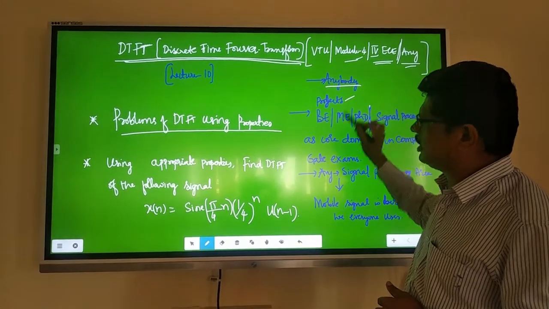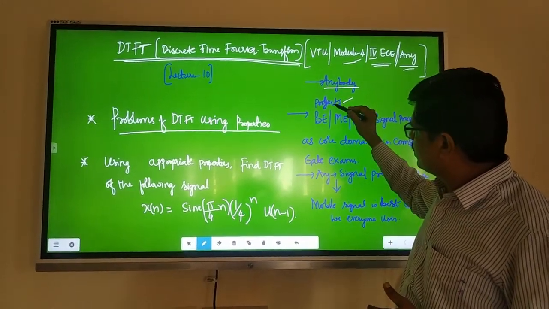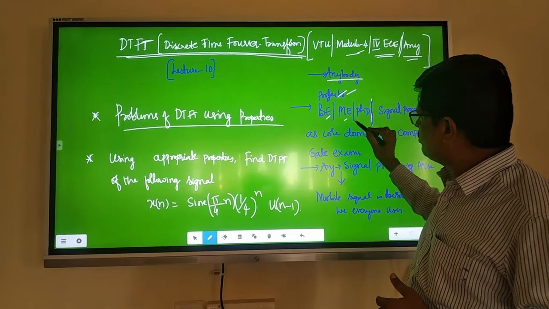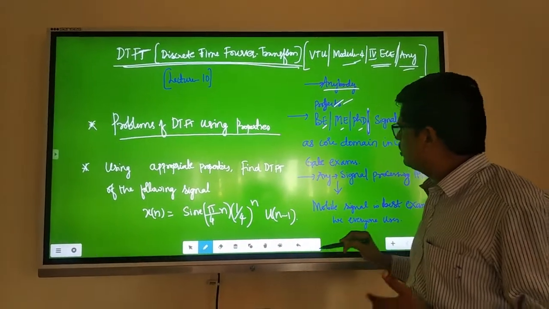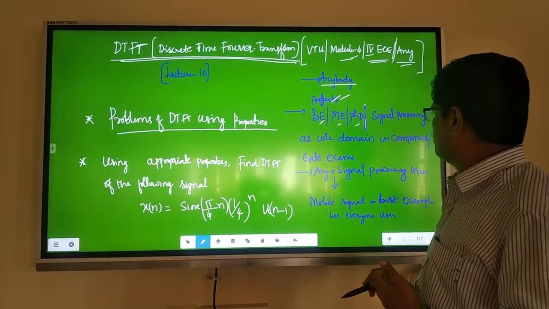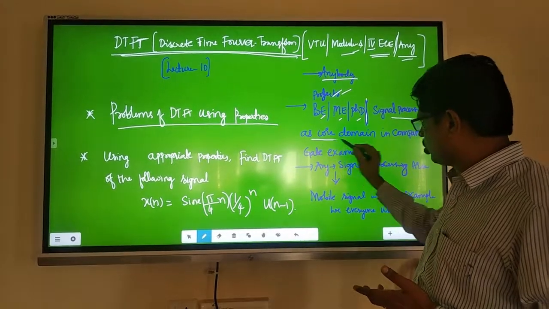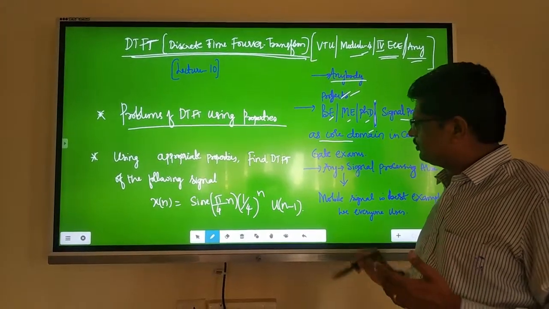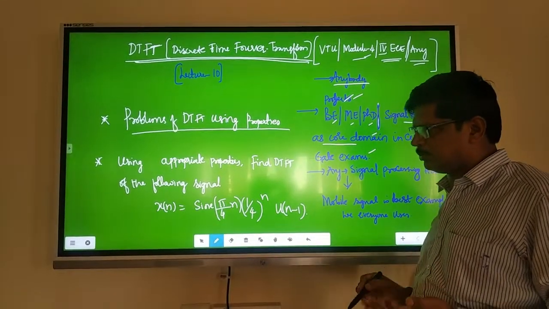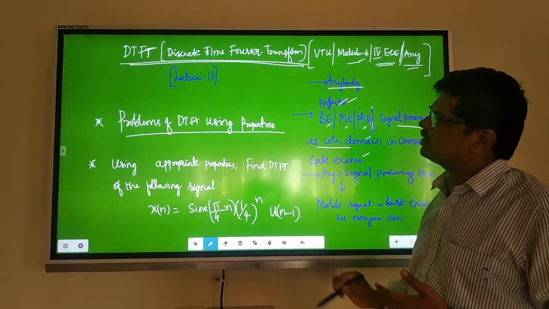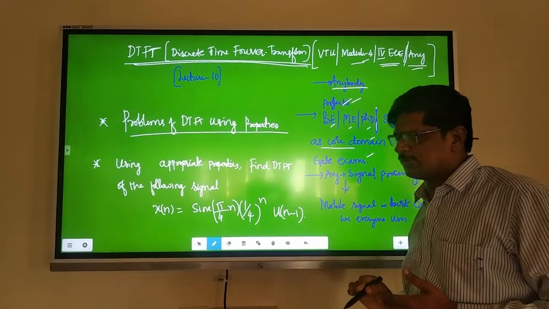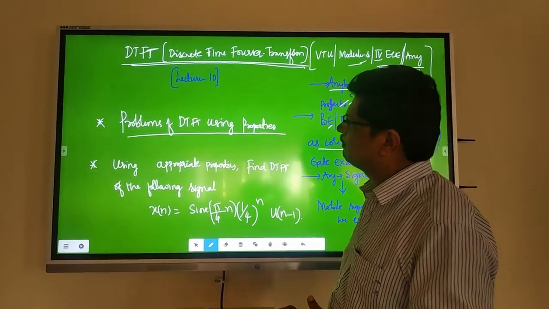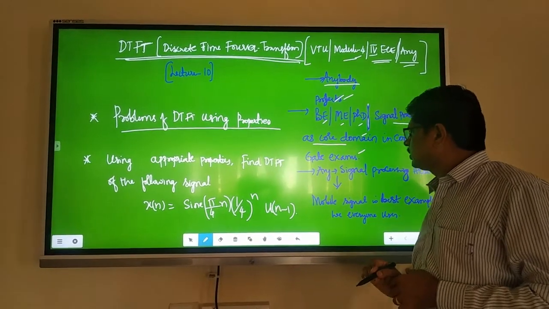It can be studied by anybody interested in doing projects in BE, ME, PhD, or in signal processing as a core domain in companies, or preparing for GATE exams. All these signals and systems topics of mine you can refer.